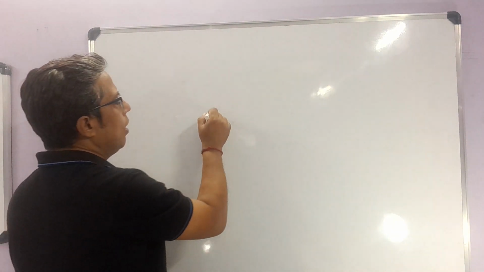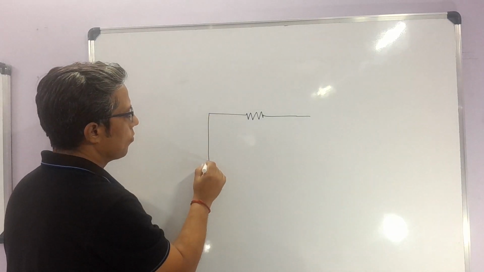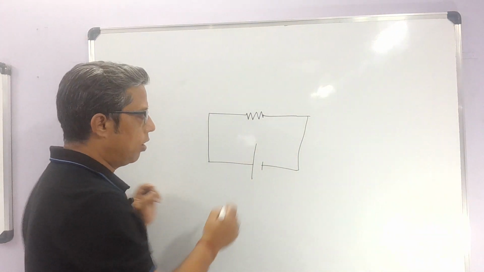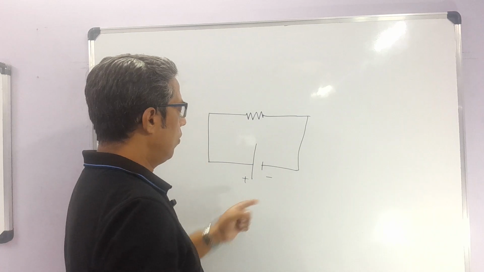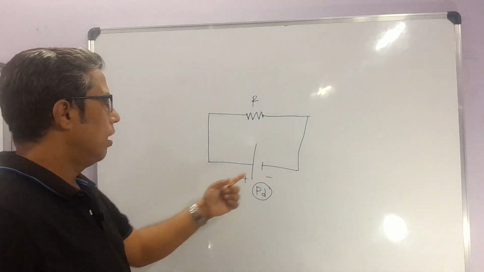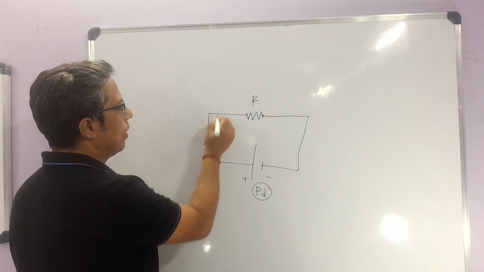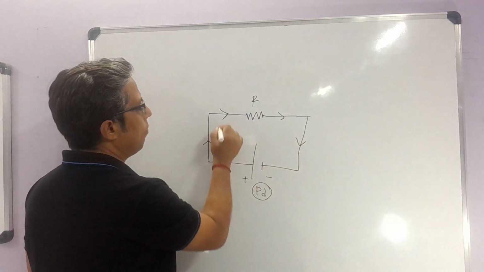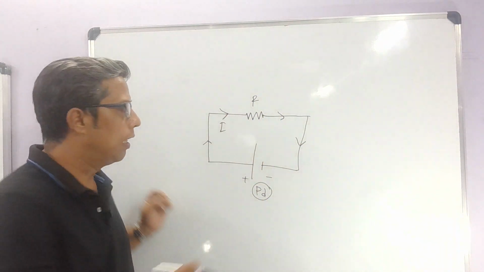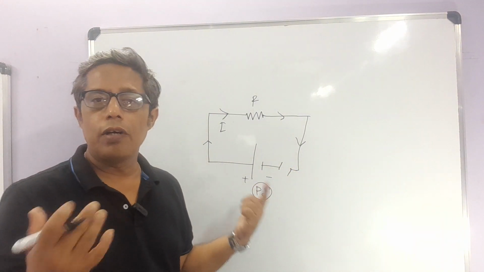Okay. Now let me draw a very basic circuit. In this circuit, I have a source of voltage here, which will cause the potential difference. Now I have a resistance. Now this will cause the flow of current in this direction. Let's say the current is I. This is a very basic circuit, and it's a closed circuit. If I make a break here, it will be an open circuit, and no current will flow.